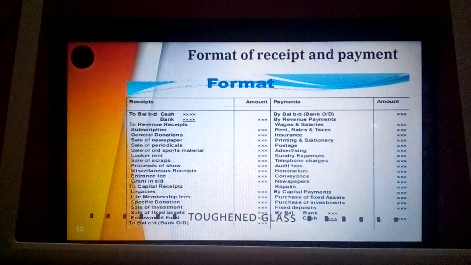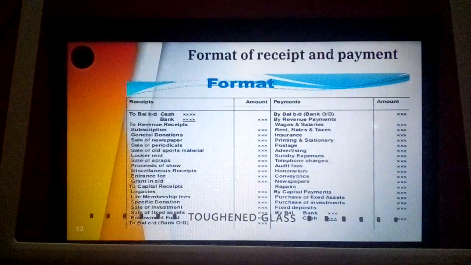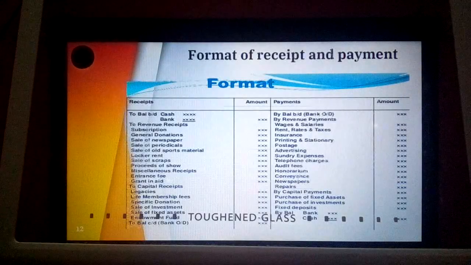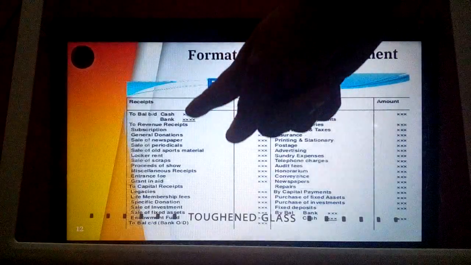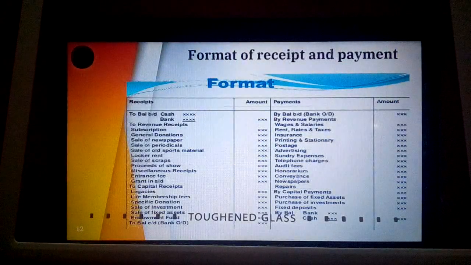So at the time of preparing receipts and payments, the first step is writing down the opening balance, or if there is a bank overdraft, writing it on the credit side, the payment side. Then next, writing all the revenue items, that is revenue receipts on the receipt side and all the revenue payments on the payment side. This is the step we need to follow. And at the time of writing the closing balance, we need to count the total of the receipt side and the total of the payment side. If the receipt side exceeds the payment side, the balance will be written on the payment side.